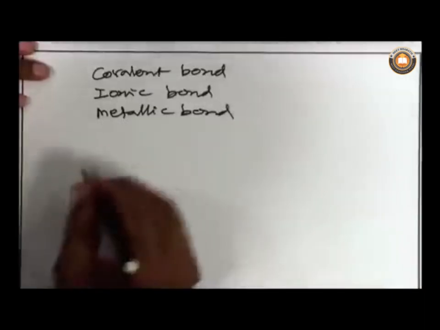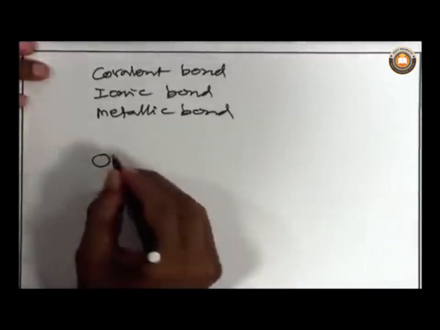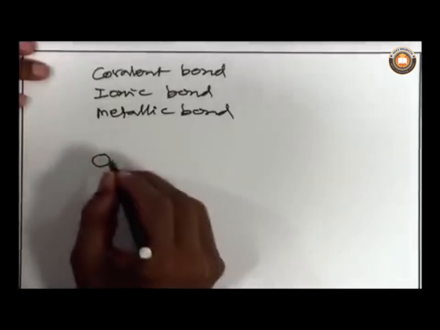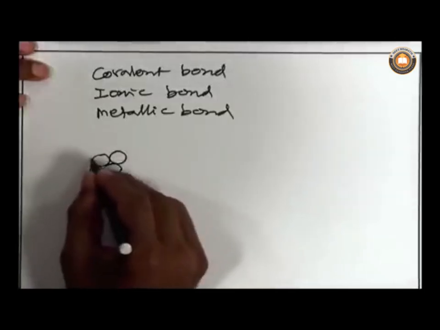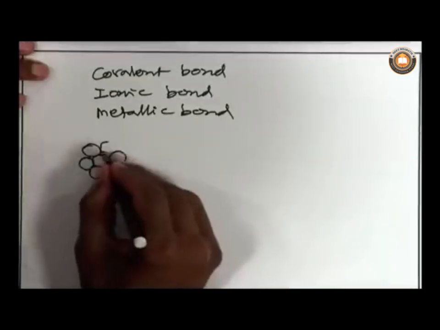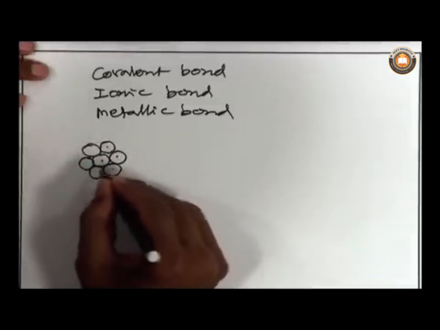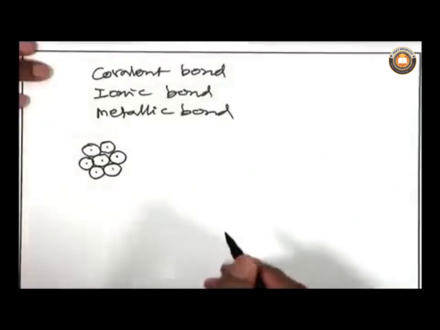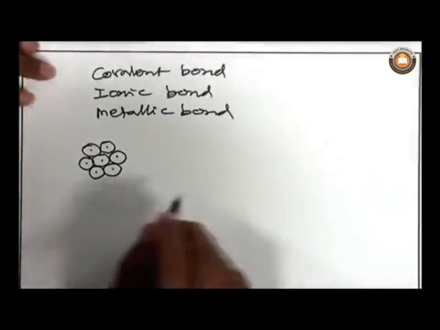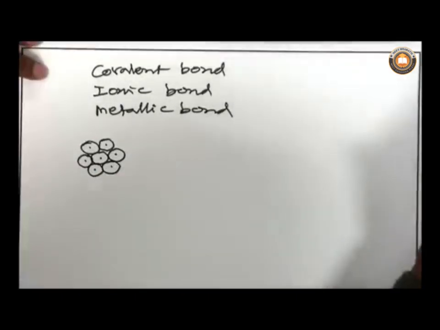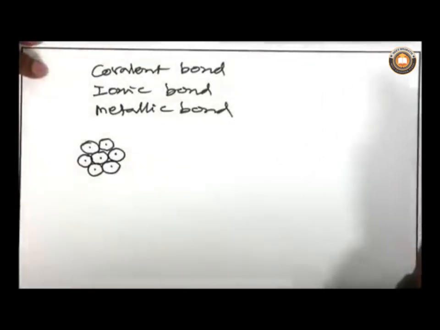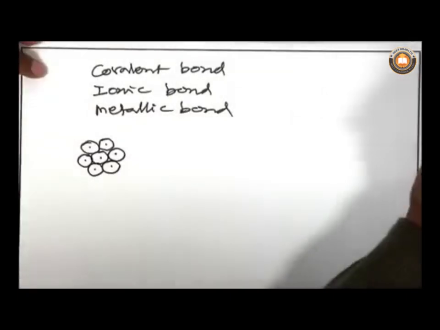So what is a metallic bond? If you consider metals, for example sodium metal, I am drawing a sodium atom as a circle like that, and then another sodium atom, and another, and another. Each atom has a nucleus. These metal atoms exist together because there is bonding between them, otherwise they cannot exist together. What is the nature of the bonding in them? That nature of the bonding is called the metallic bond.